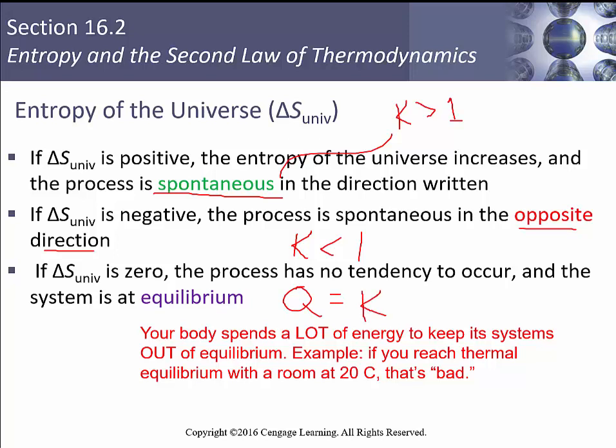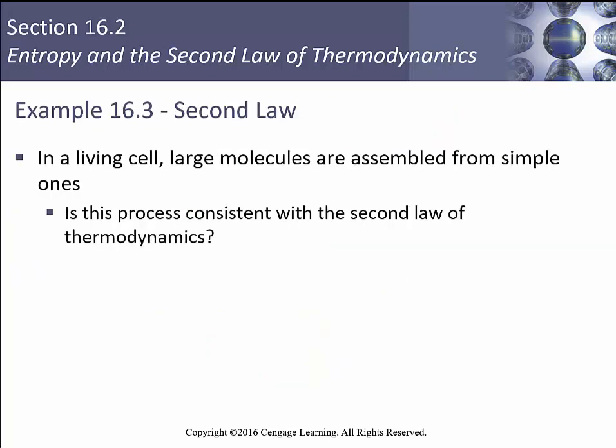So our body spends a lot of energy to keep its system out of equilibrium. So if you reach thermal equilibrium with a room at 20 degrees C, that's bad, right? You don't want your body temperature to be 20 degrees C. Right? If your internal body temperature was 70 degrees, you're having a bad day and you're probably a corpse.